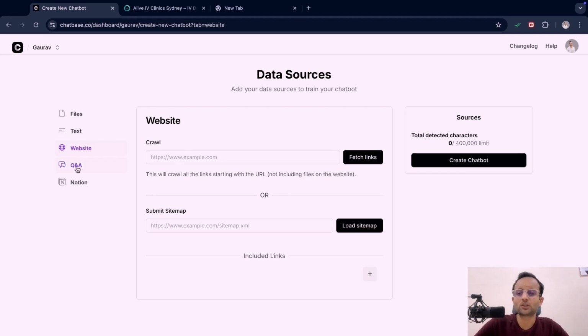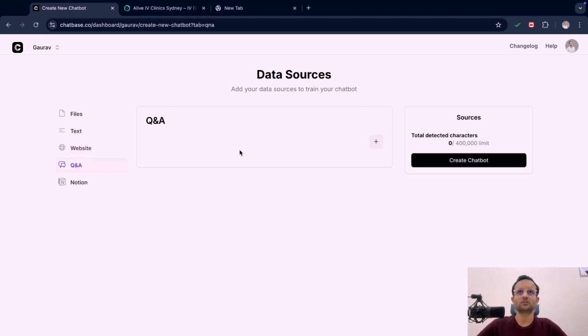Now thereafter the Q&A. Suppose there's a business which only has feedback or fact kind of data, so you can use their fact data and upload it here. You can build the AI chatbot on that.